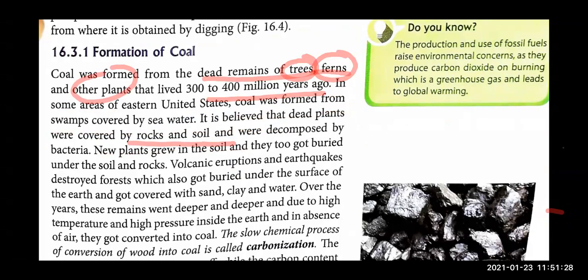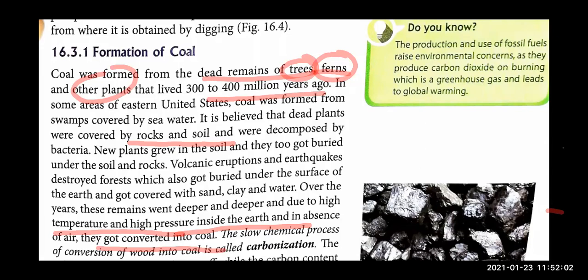The decomposition started, meaning the trees, the plants, the animals were broken down into small parts by some bacteria, right? And then because of the high temperature and high pressure, they got converted into coal. So same story again, a little bit in detail, but you can just write the same story. That is the exact summary of the formation of coal.